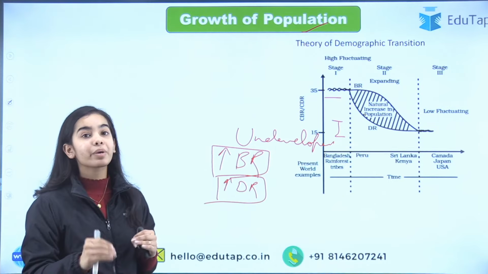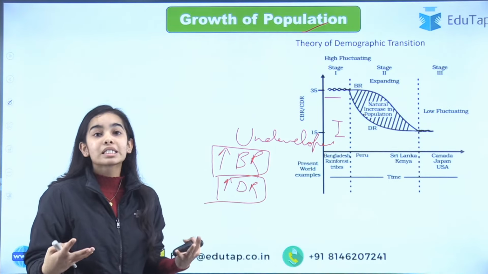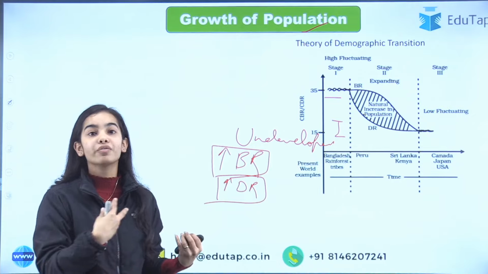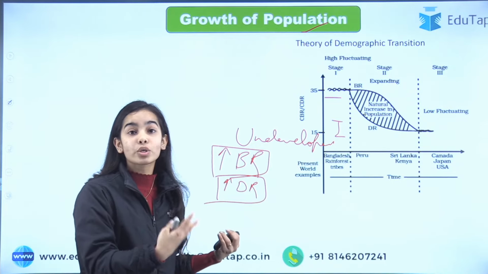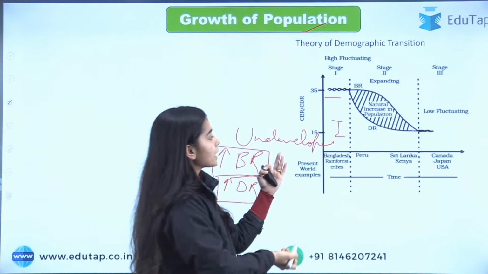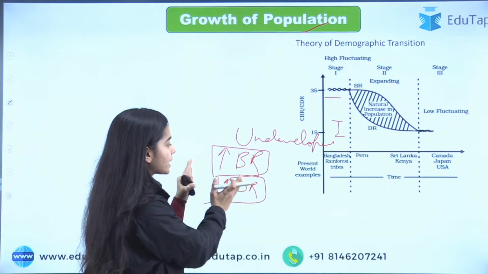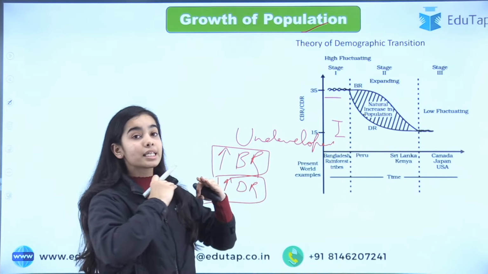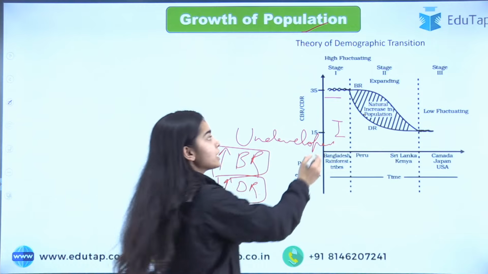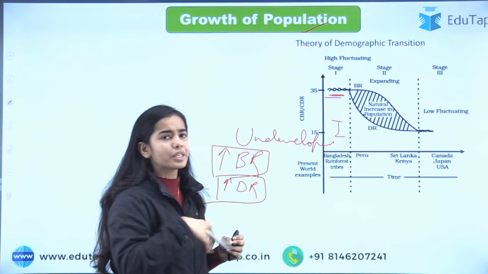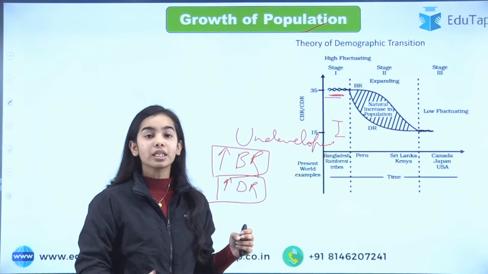And the death rate is high because we do not have much technology, we do not have the health resources and everything. So in the first stage, the country is undeveloped, the birth rate is high, the death rate is high. Due to that, there is a stagnant, stationary population. It is neither growing much nor declining.